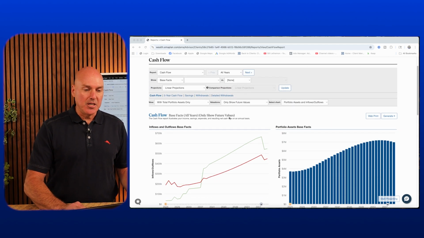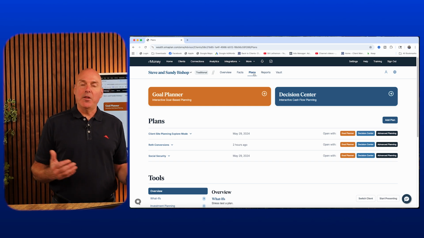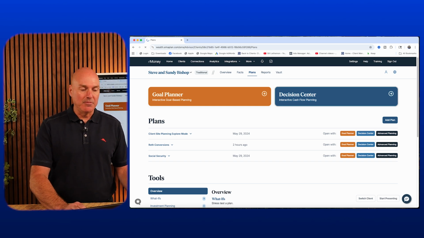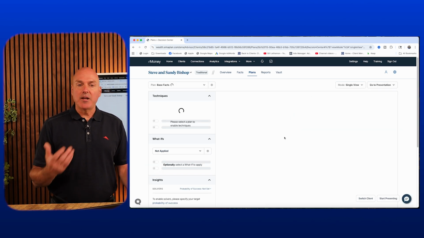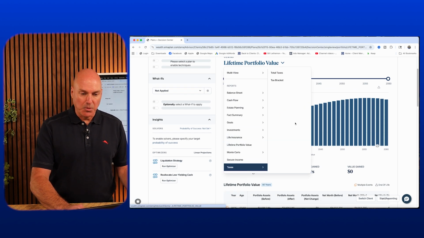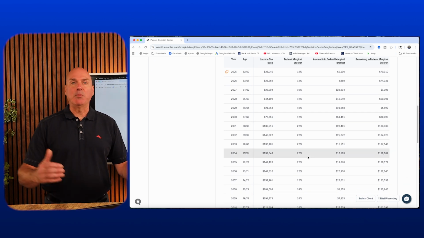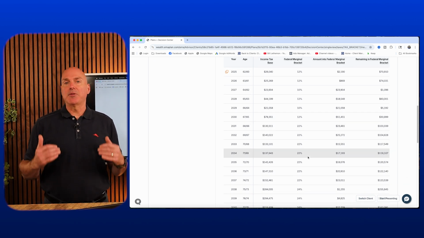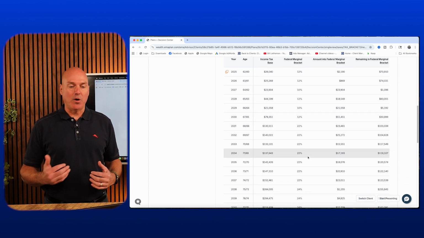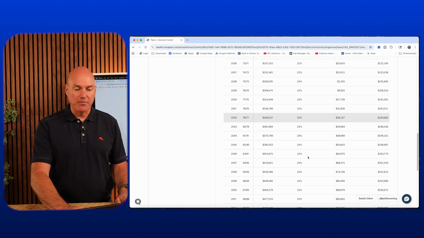And we can also see what the potential taxes are on this and get an idea of whether or not this is actually going to be a problem for Steve and Sandy. Inside of our software, we have the ability to look at the tax report, and we can see what's happening to their tax bracket over time. We see in the early part of retirement they have some very low tax rates, 10%, 12%, and then it jumps up very quickly to 22%, and then finally to 24%.